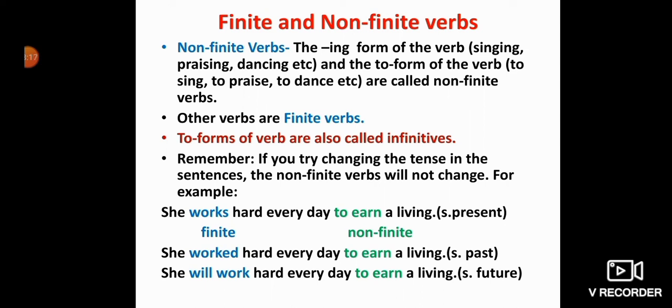These two forms of verbs are called non-finite verbs, and the rest of the verbs are finite verbs. The to form of verb is also called the infinitive.